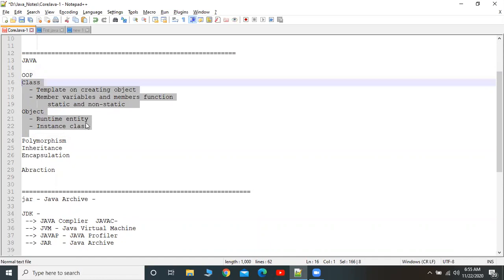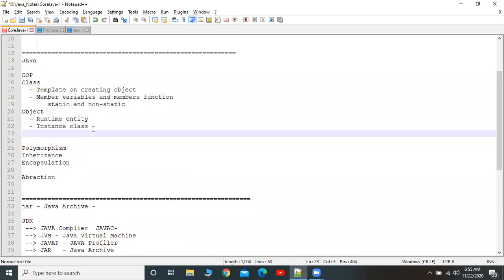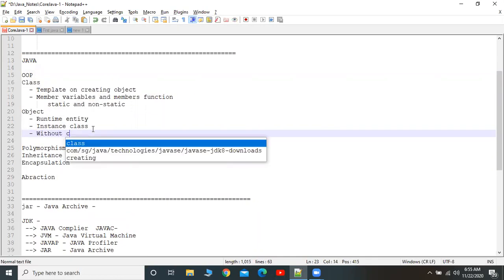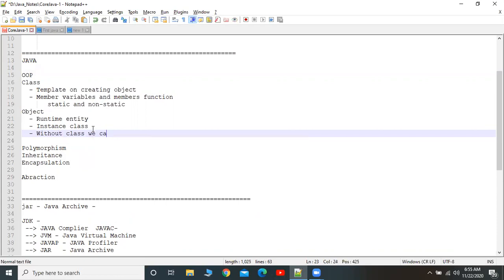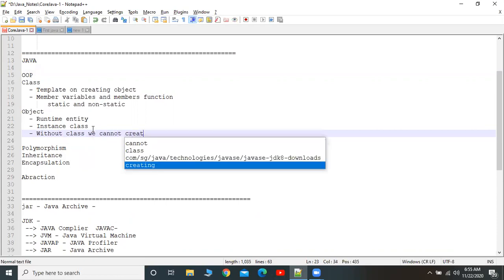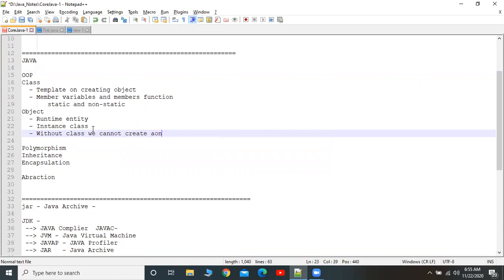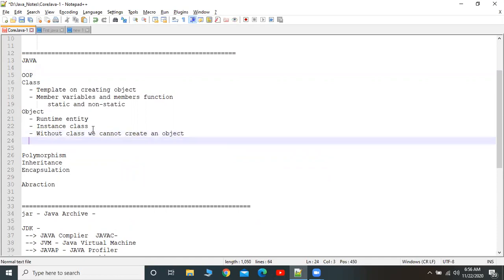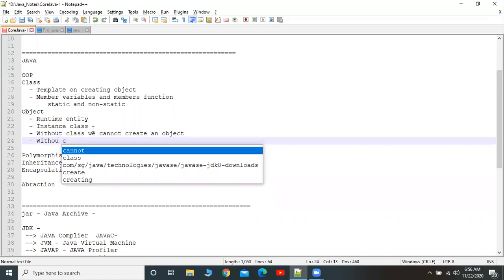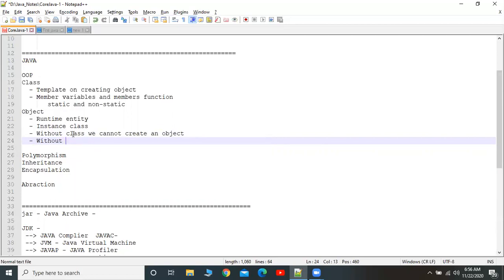One more point you have to remember here: without a class, we cannot create an object. And this is also a very important point: without a constructor we cannot create an object either. Most people will think that only the class is mandatory to create an object.